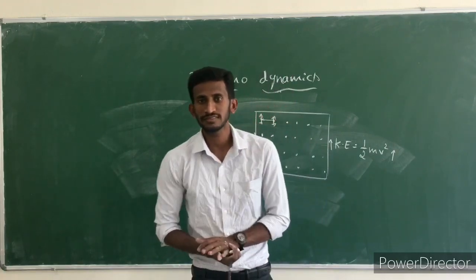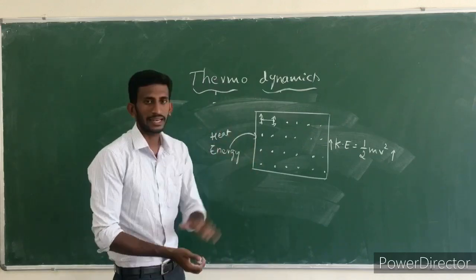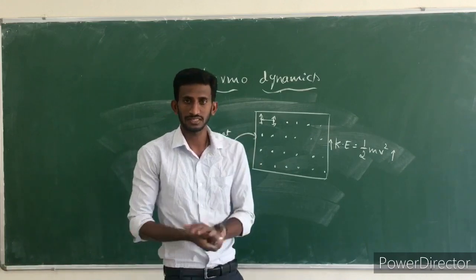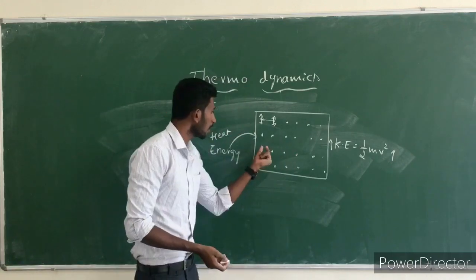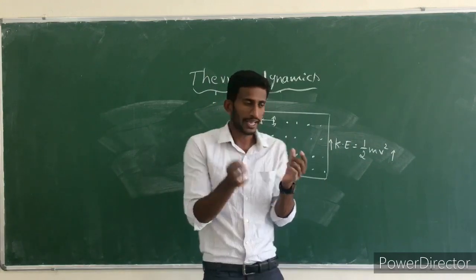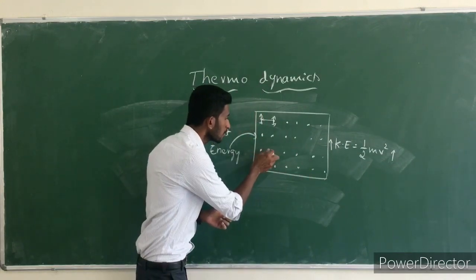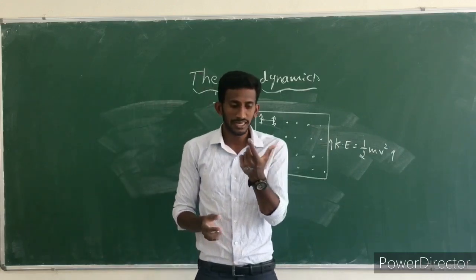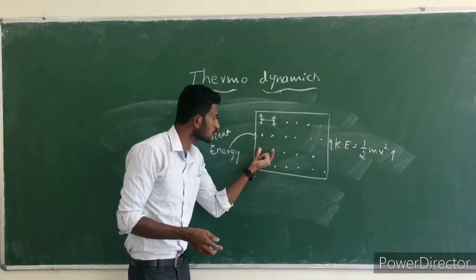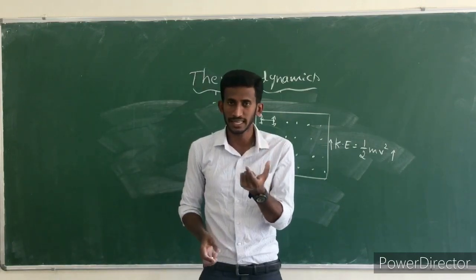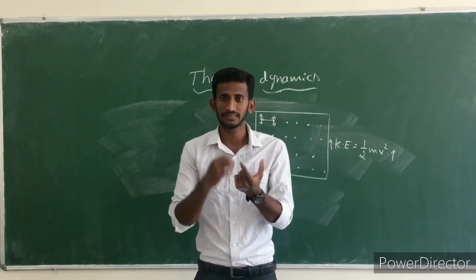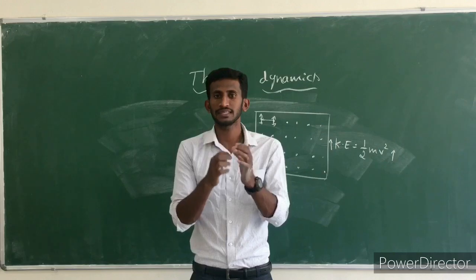This is one scenario. In the other scenario, if I give heat to the system, the system will expand. When the system expands, it means the distance between the atoms will increase. When the distance between the two atoms increases, the force of attraction between these two atoms will decrease.